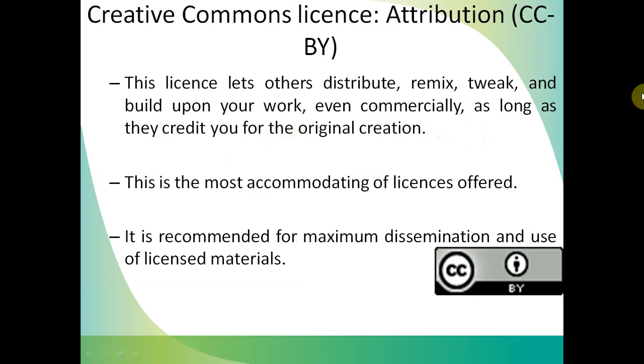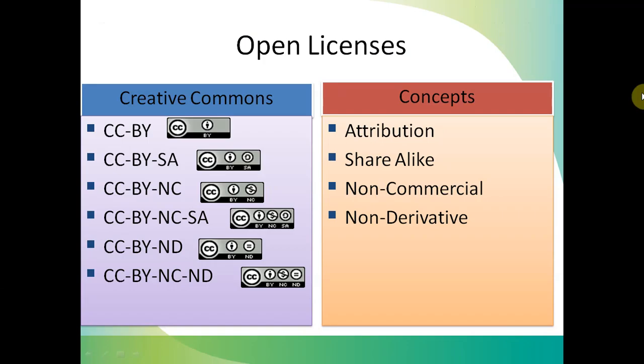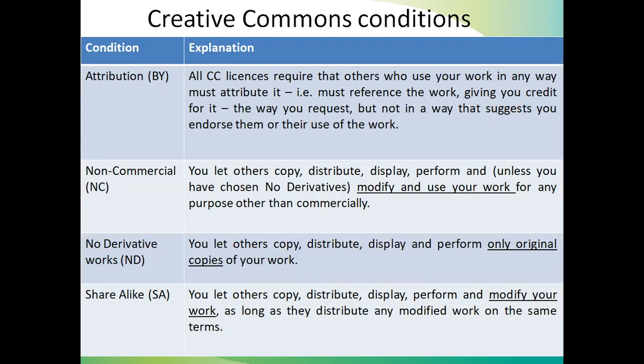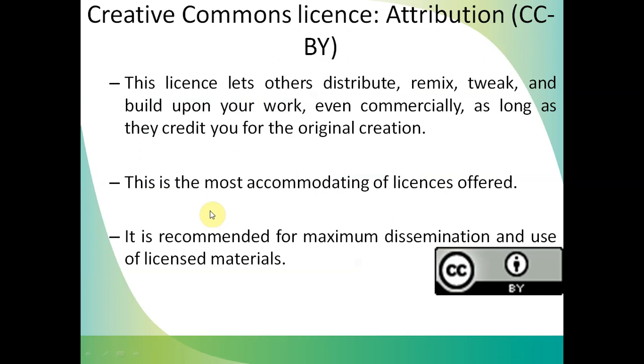So anybody can use my work commercially also. But when we write NC, it means non-commercial, and in that case the work cannot be used commercially. This is the difference between CC by and CC by NC.